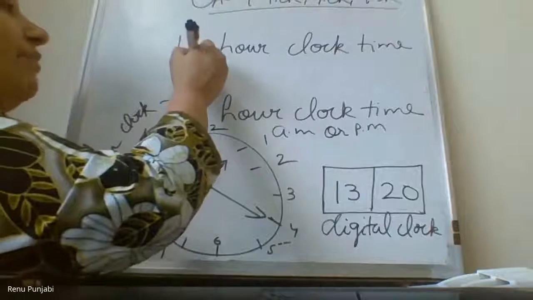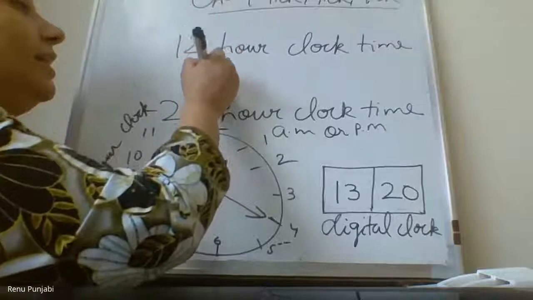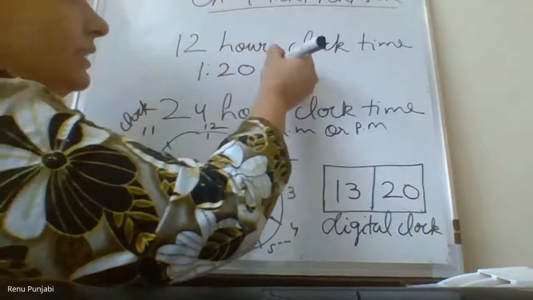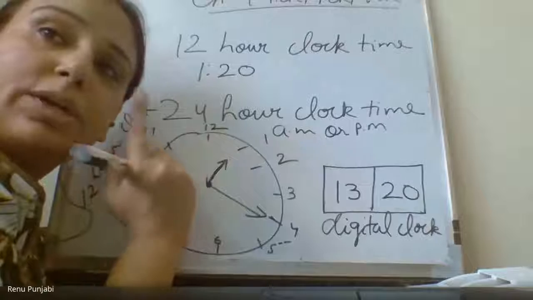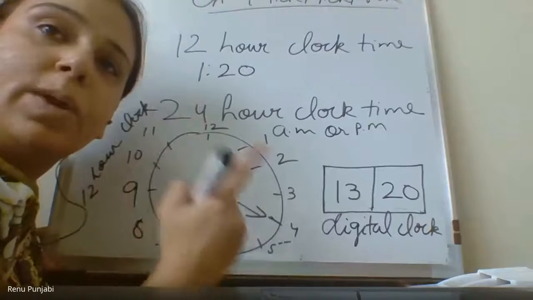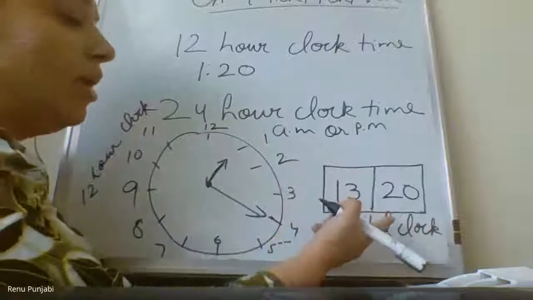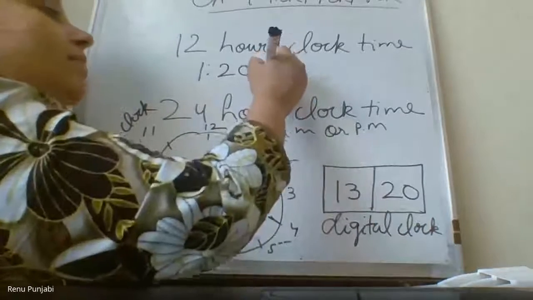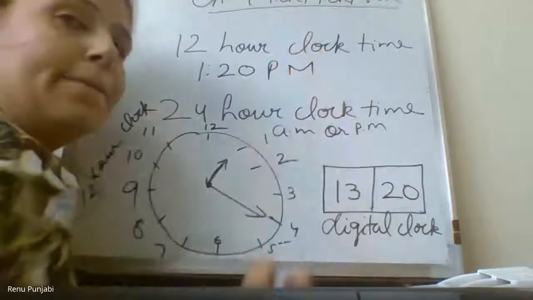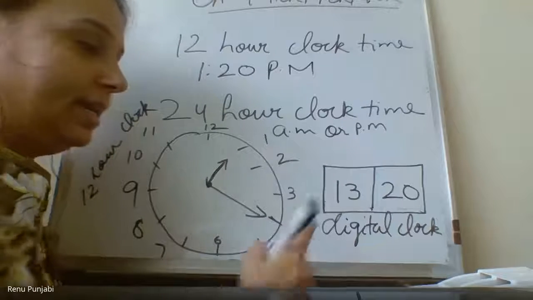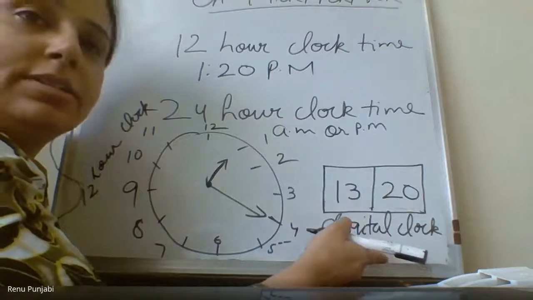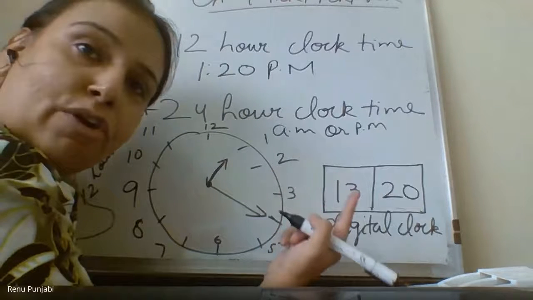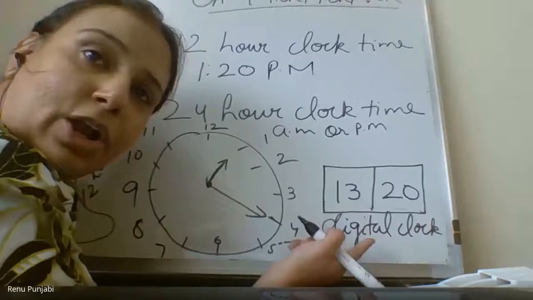If I'm talking about 1:20, it is compulsory that I mention whether I am talking about 1:20 a.m. or 1:20 p.m. Right now, if we can see the digital clock, it's 13:20. It means I am talking about 1:20 p.m. In the 24-hour clock, it is easy to identify.